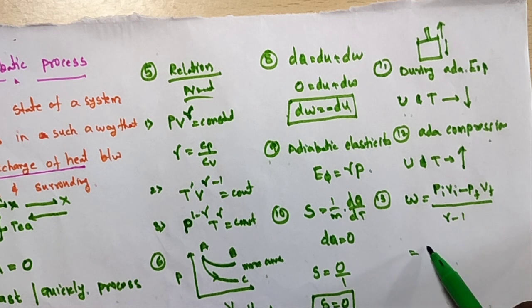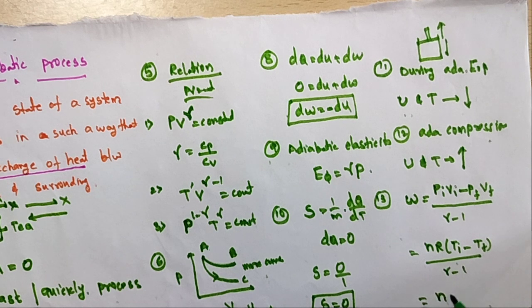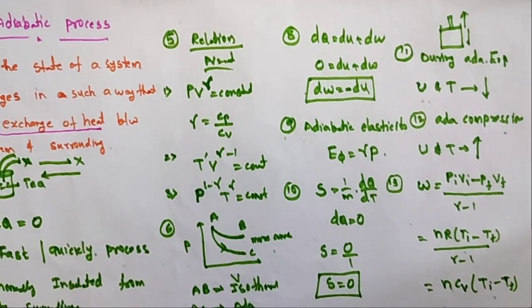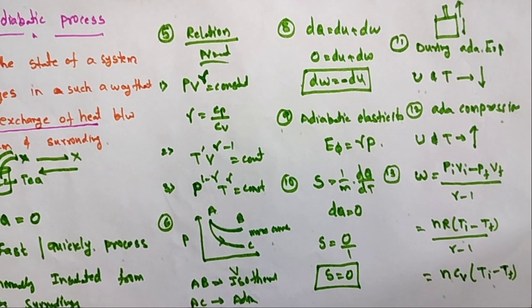And another equation, nR into T initial minus T final by gamma minus 1, or another equation, n into Cv into T initial minus T final. These are all three equations for the work done in the adiabatic process.